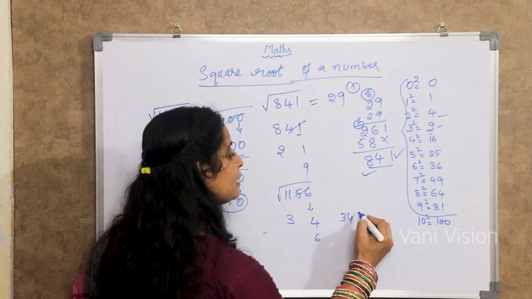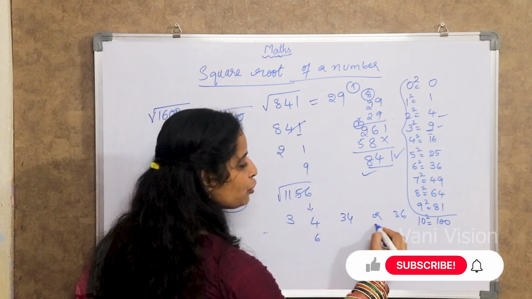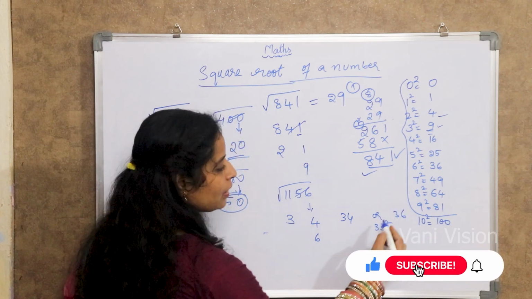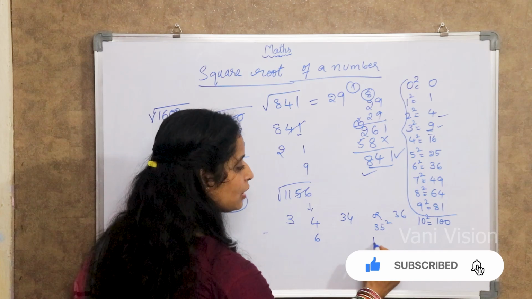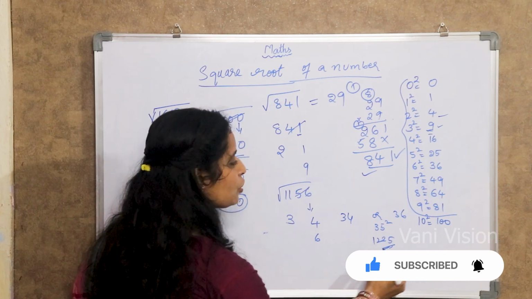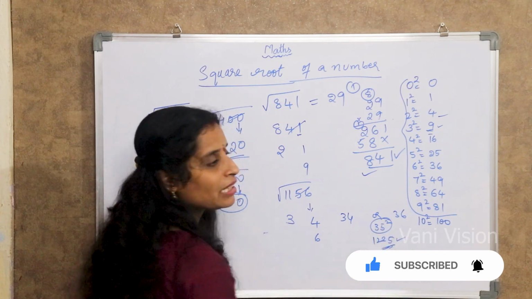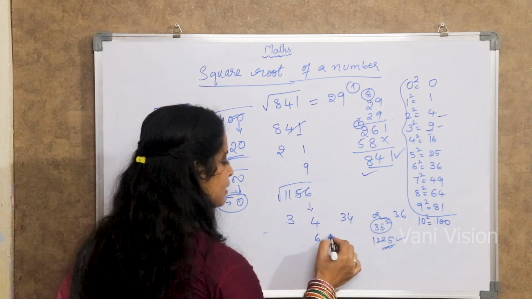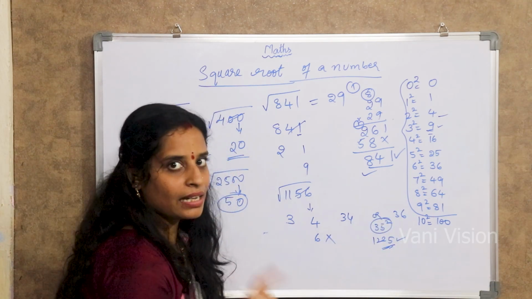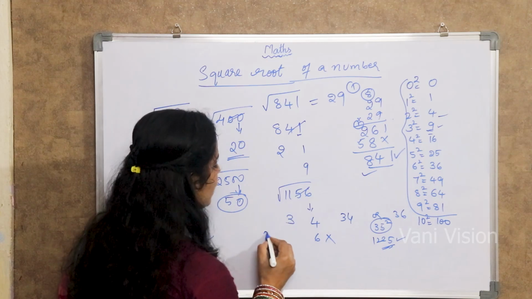So, to get whether it is 34 or 36, we should know the square of 35. Right? So 3 4s are 12, 12, 25. So 35 square is only bigger than that, right? So the answer may not be 36. The answer will be what? 34. You can check it over there.